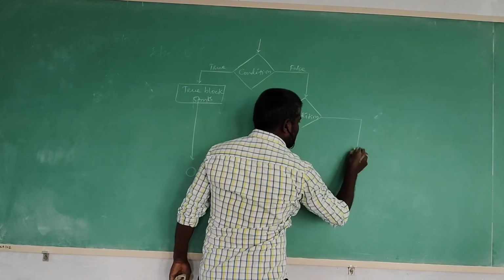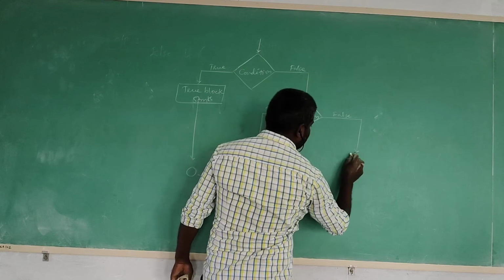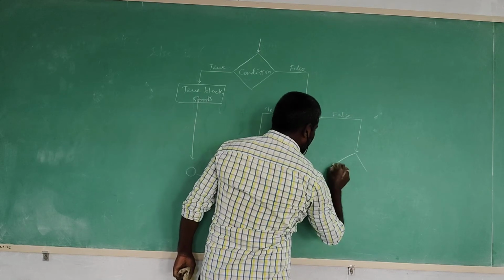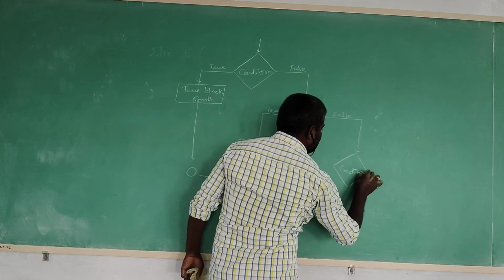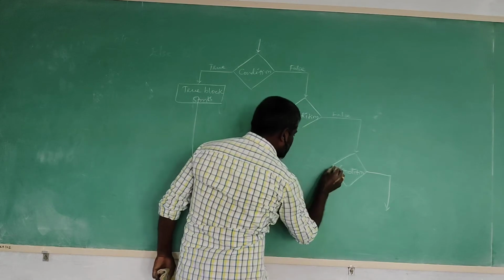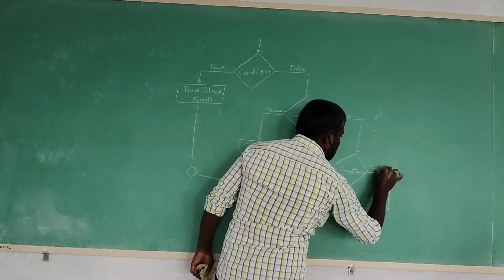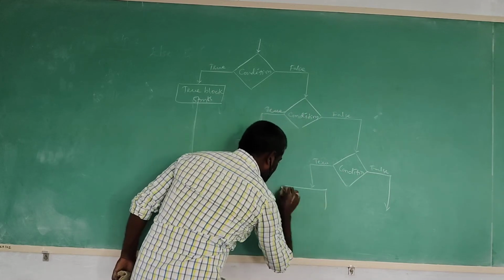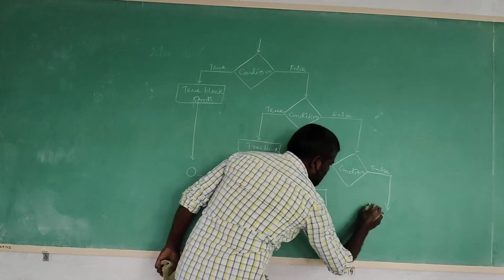Otherwise, maybe the condition is not satisfied, then it is going to execute the remaining conditional statements until. Then maybe this condition is satisfied, then it is going to execute the true block statement, true, and this one is the false. Here, after executing the true block, it is going to execute the remaining statements.